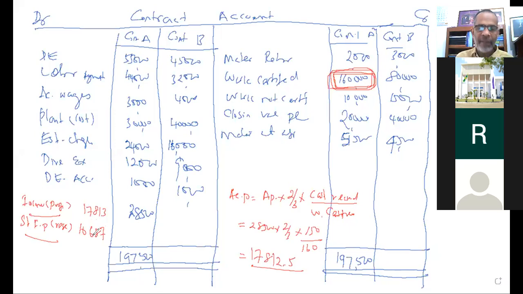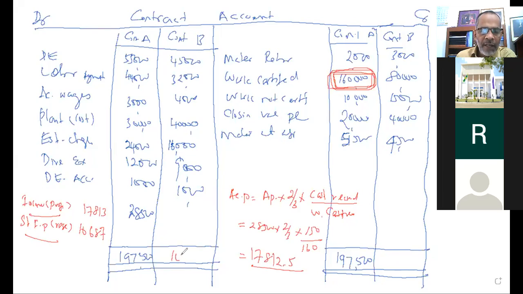Okay, right. And what about the second one? Tell me, contract B. Is that also credit side or debit side? Roughly you can find out. Don't put debit or credit, better to keep somewhere else. Otherwise we have to change the accounting. The debit side is more than the credit side, sir. Right. Okay.